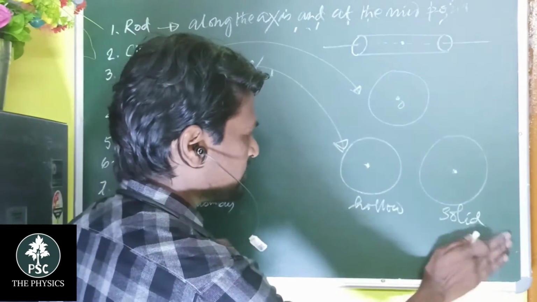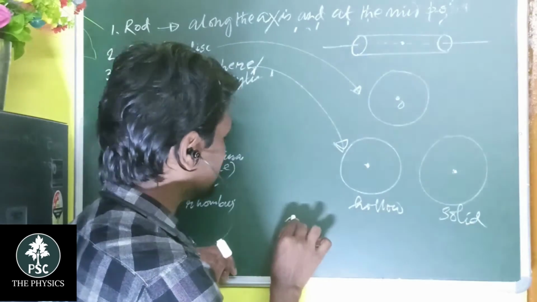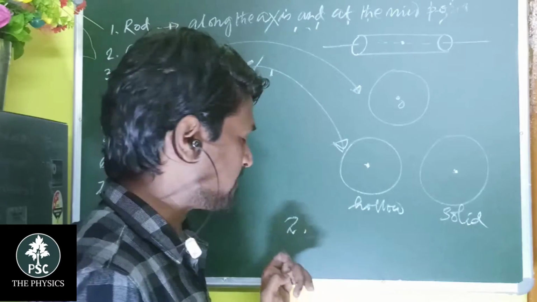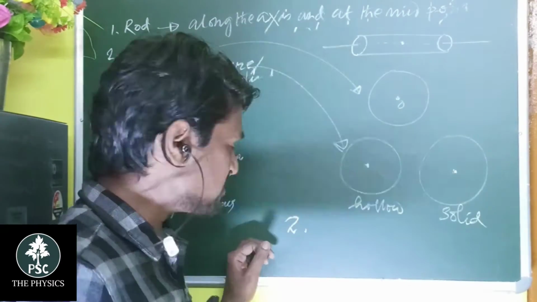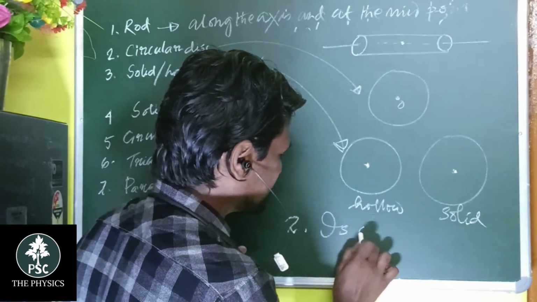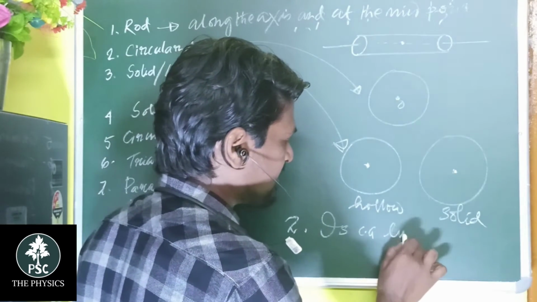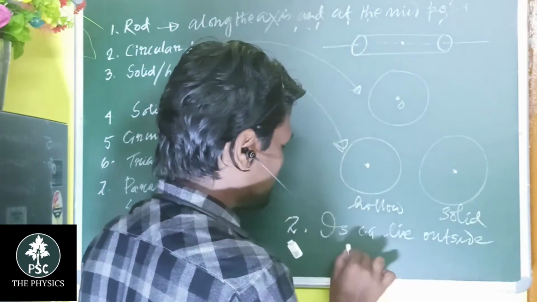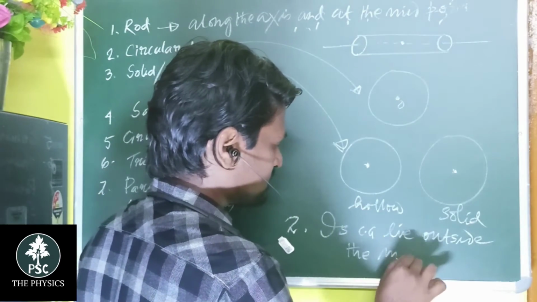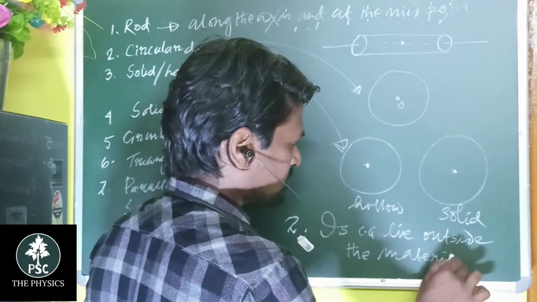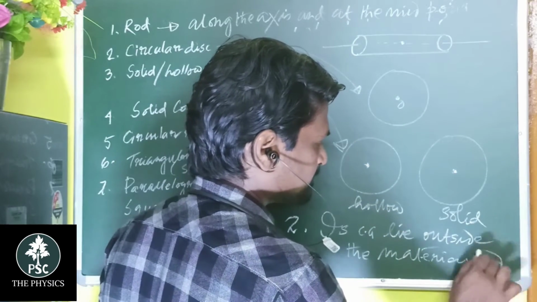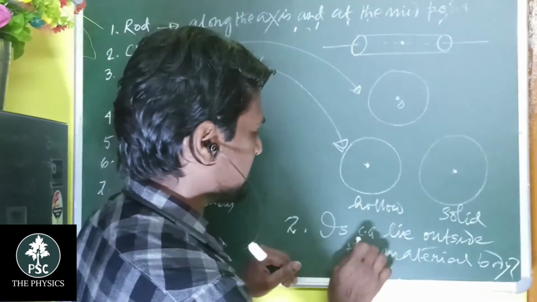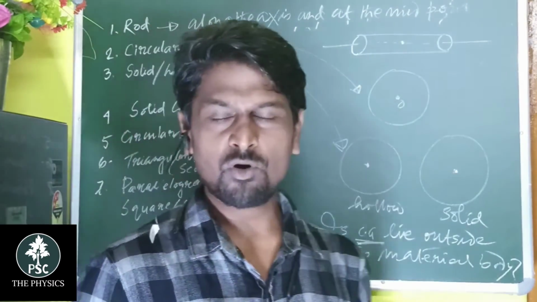For that particular concept, there is another question you have to write. Does the center of gravity lie outside the material body?